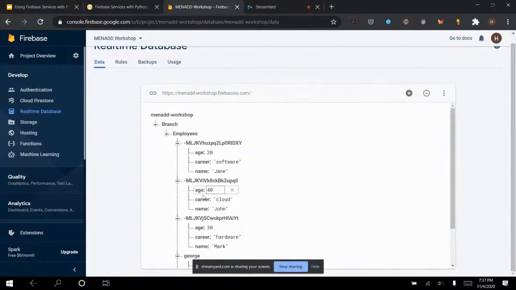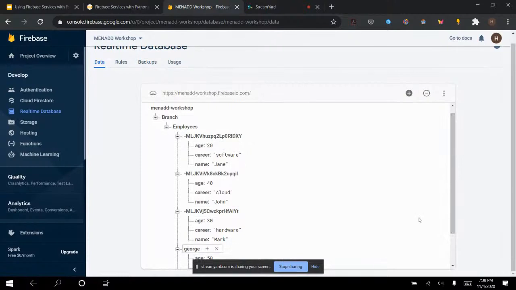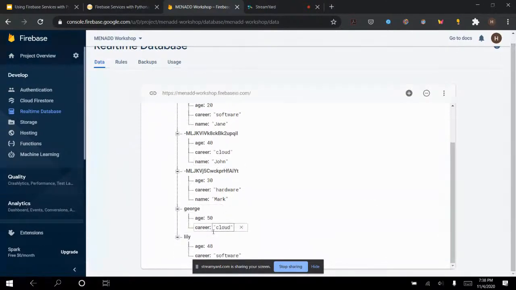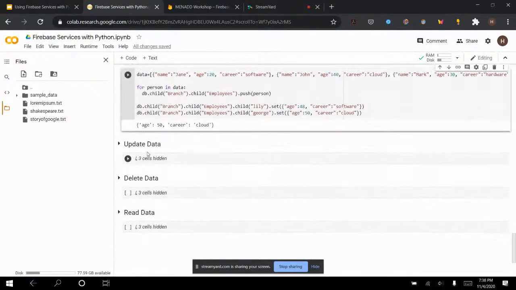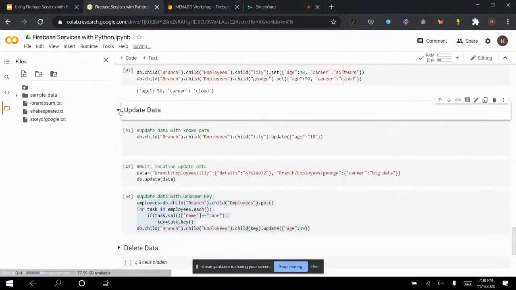Note that we have employees, and we have three employees here: Mark, John, and Jane. We have information about them like their career and their age. And we have others, Lily and George, except they don't use the ID. So these are without ID. Okay, now I'm done with creating data. How do I update data?